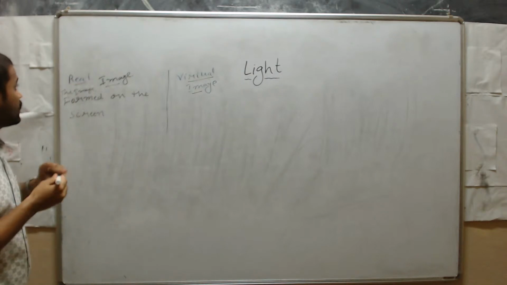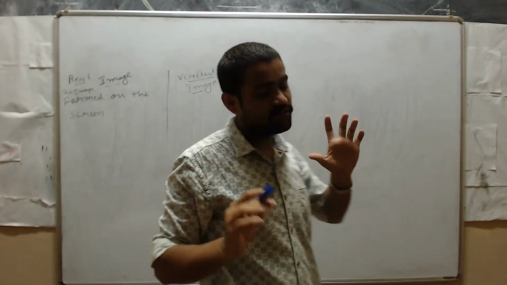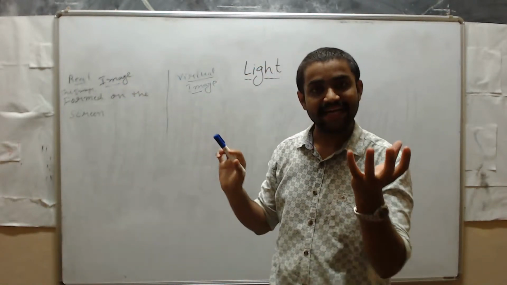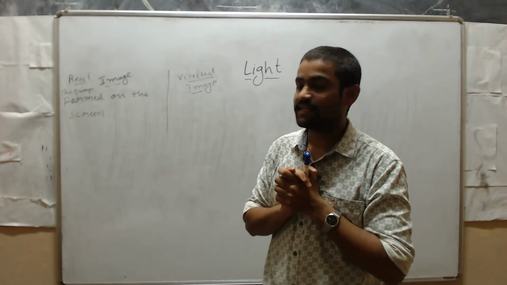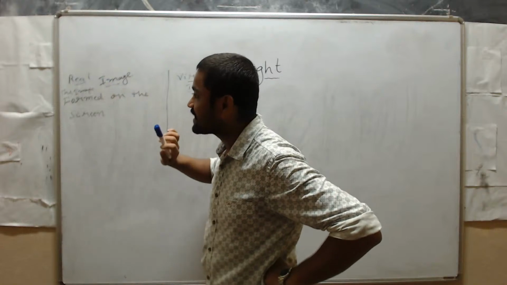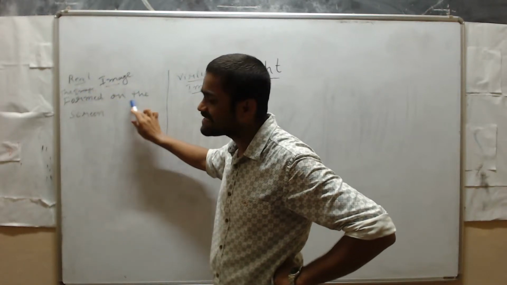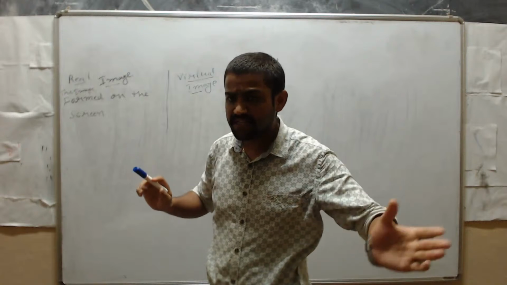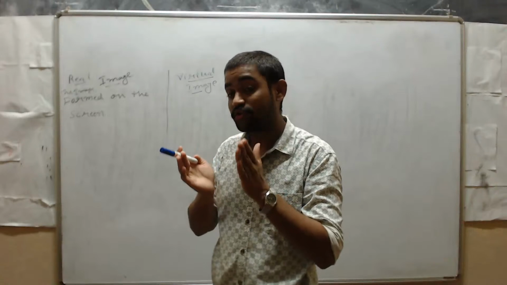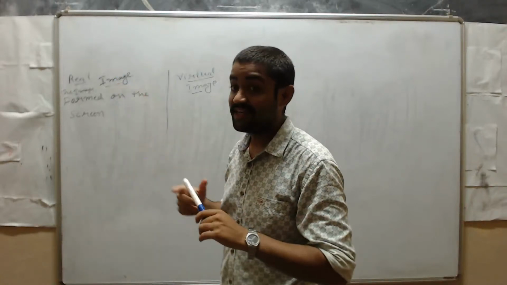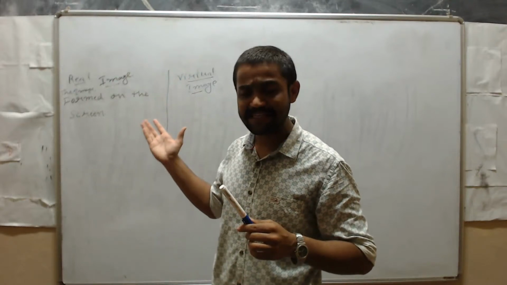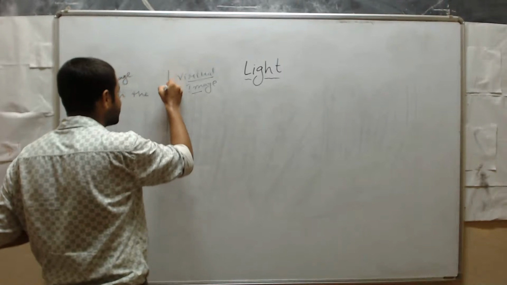See here, we are learning about real image and virtual image. Concentrate here. Sir, we know that image is a reflection of the object, isn't it? So then what is meant by real and virtual? See here, the real image is nothing but the image formed on the screen. The image formed on the screen is called a real image. The image that is not formed on the screen is called a virtual image. Very simple. I will write it here so that you will get it clearly.